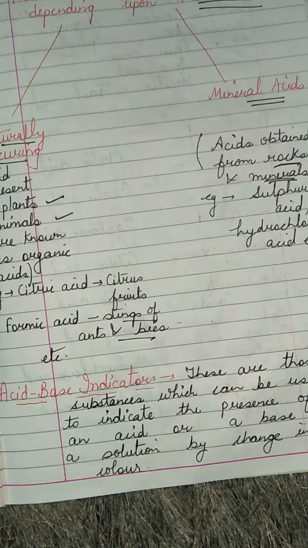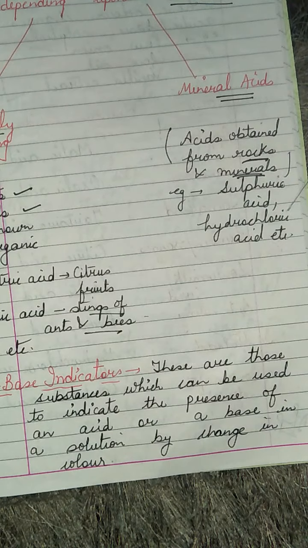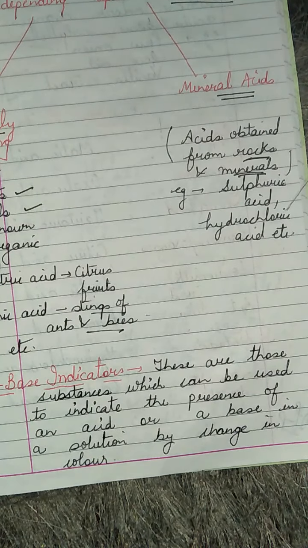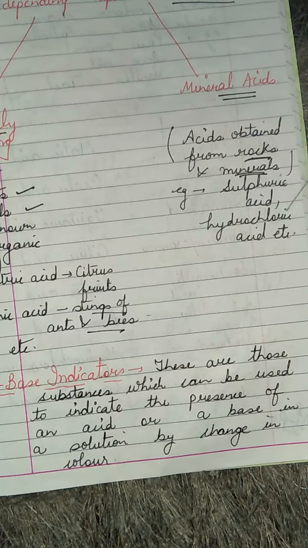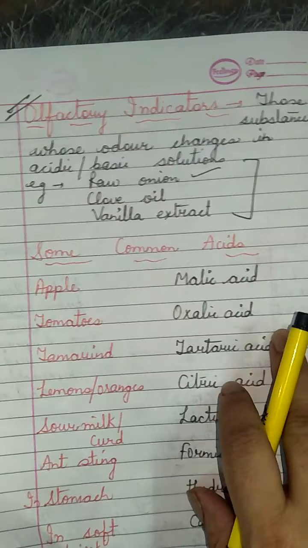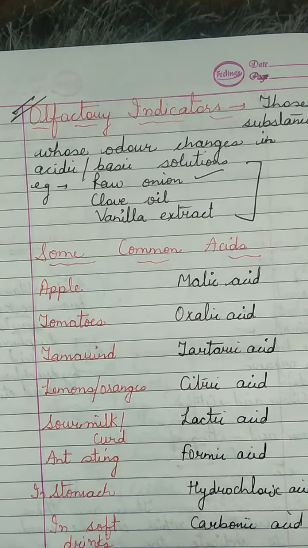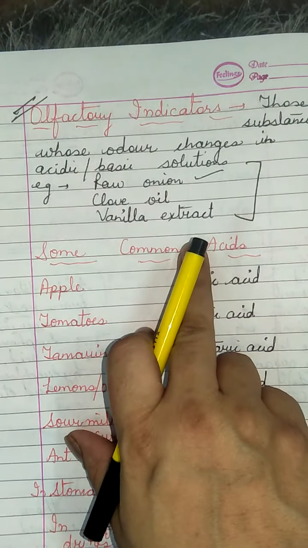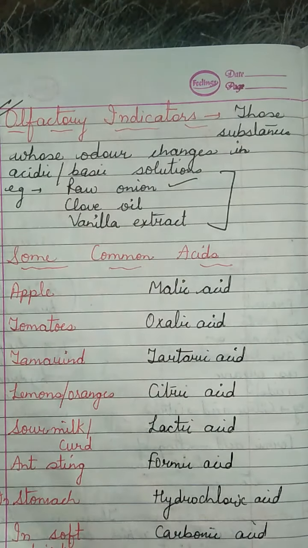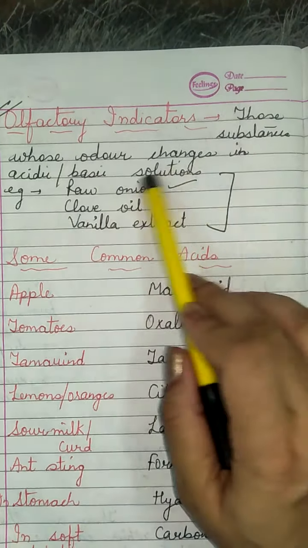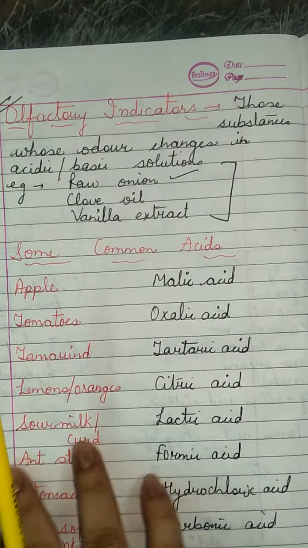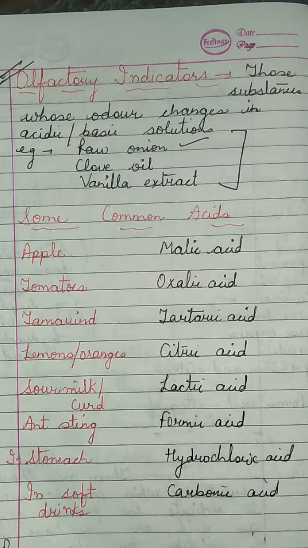Earlier I also explained what acid-base indicators are. These are substances which can be used to indicate the presence of an acid or base in a solution by a change of color or smell. If they give a particular smell or odor, then they are known as olfactory indicators. Olfactory indicators are those substances whose odor changes in acidic and basic solutions.